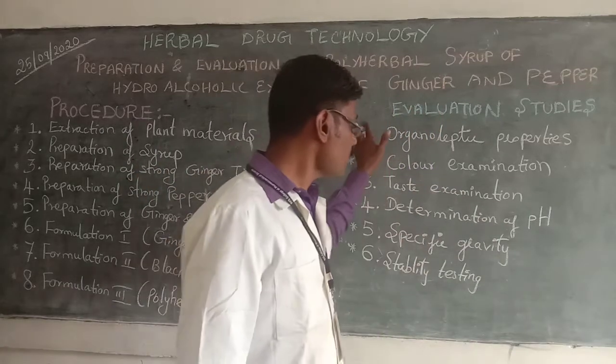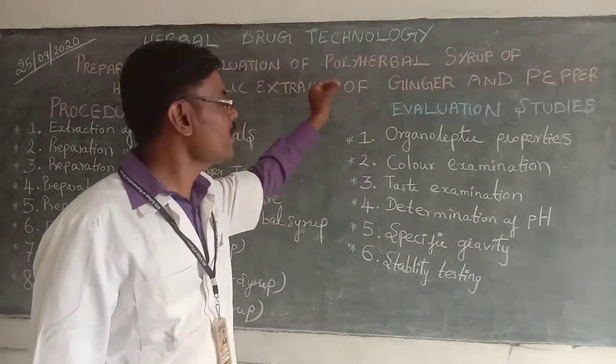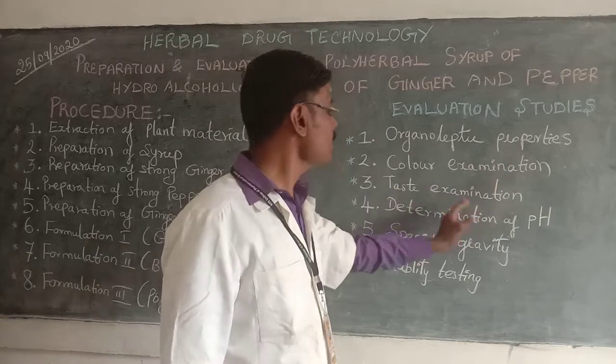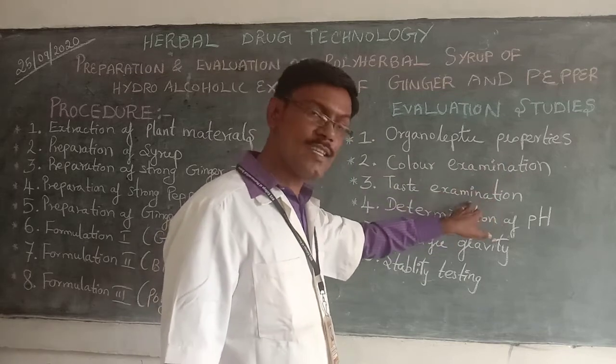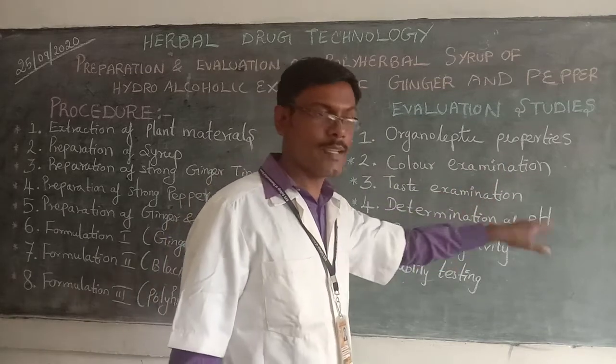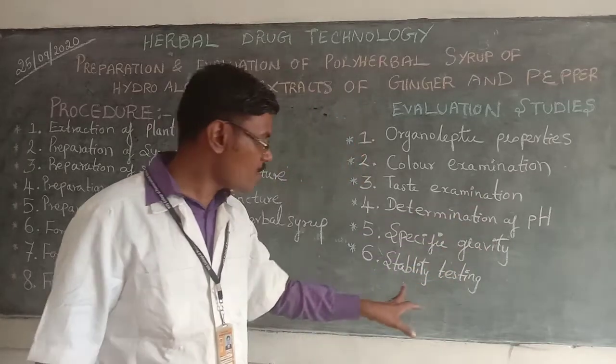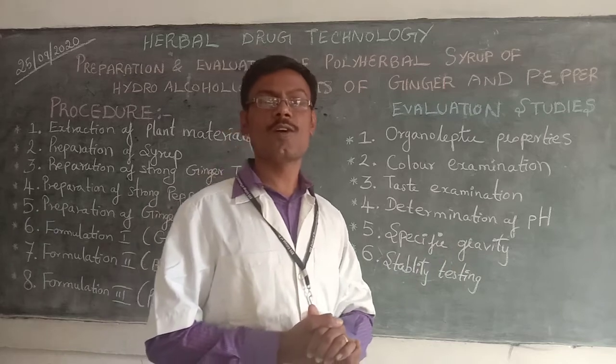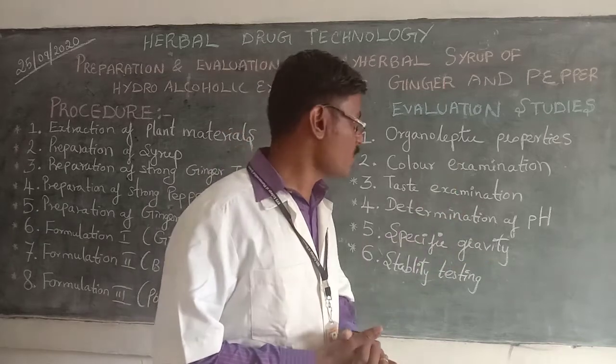Then the evaluation parameters have been categorized into 6 different steps. Those are organoleptic properties, color examination, taste examination, pH determination, specific gravity determination and stability testing. These are the different steps involved in the evaluation testing.